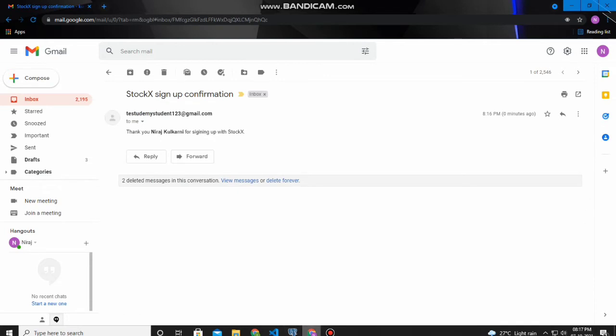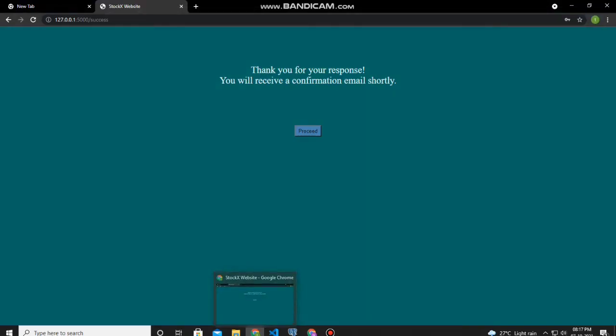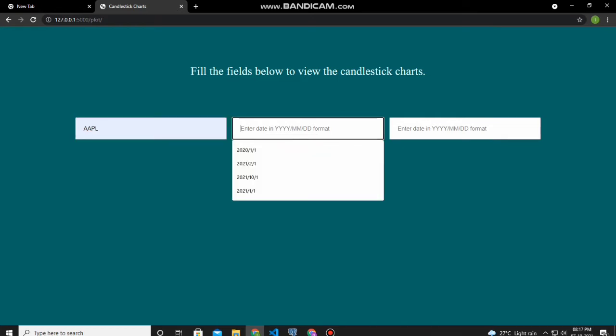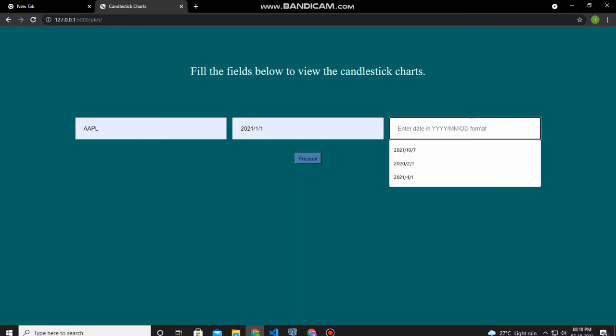Let's proceed further. And yes, these are the fields which you have to fill in order to view any stock you want. So the code of the stock, the start date, and the end date. So let's, for example, view the Apple stocks from the beginning of this year to today's date. So the Nasdaq code for Apple is AAPL, which is over here. Then the start date, let's put the start date of January 1st, 2021, and the date today, which is 7th of October 2021. And let's proceed.